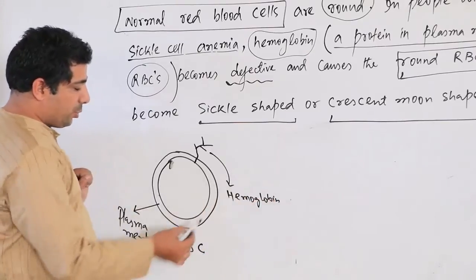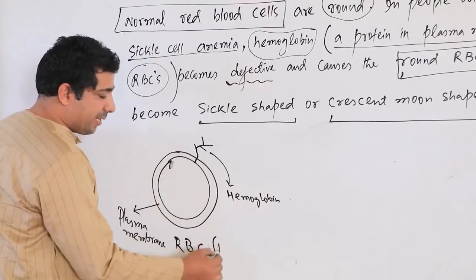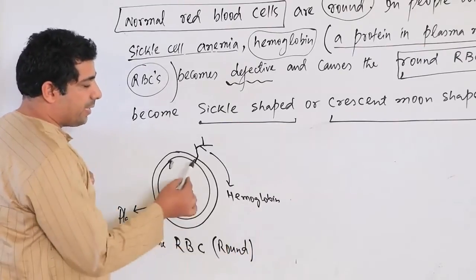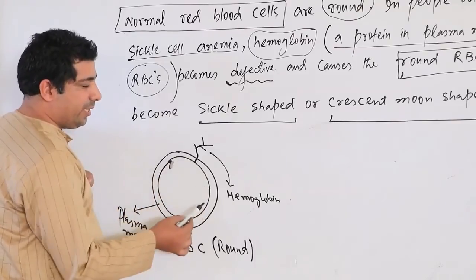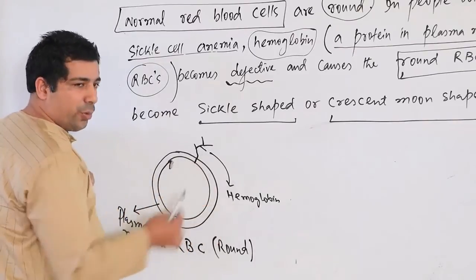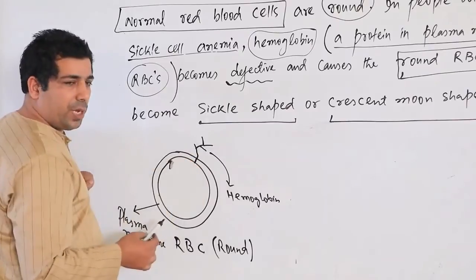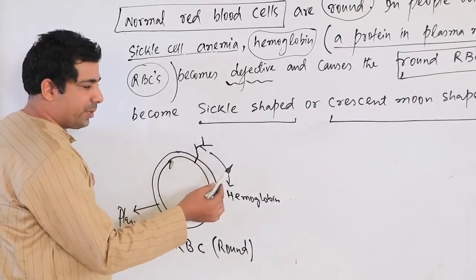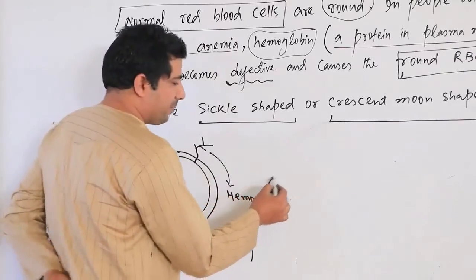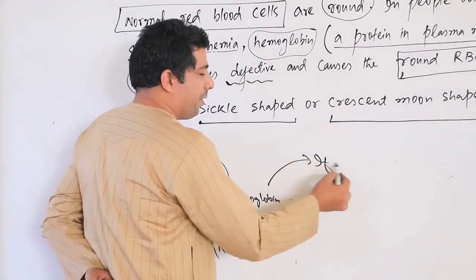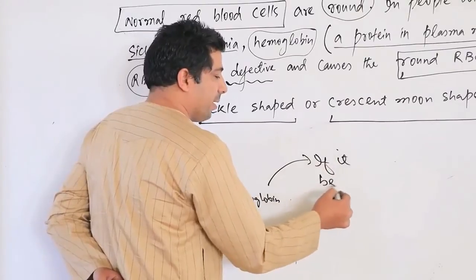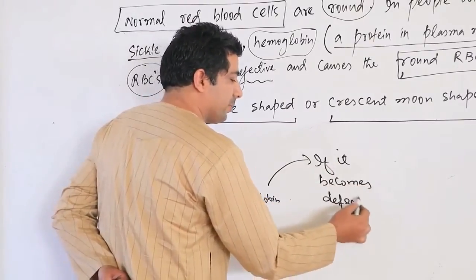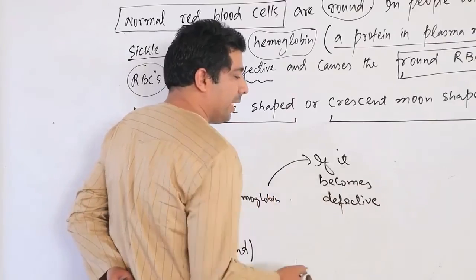Okay. So this RBC is basically round in shape, and in the plasma membrane of the RBC we have basically a hemoglobin protein, this one. If this hemoglobin becomes defective, then what happens?